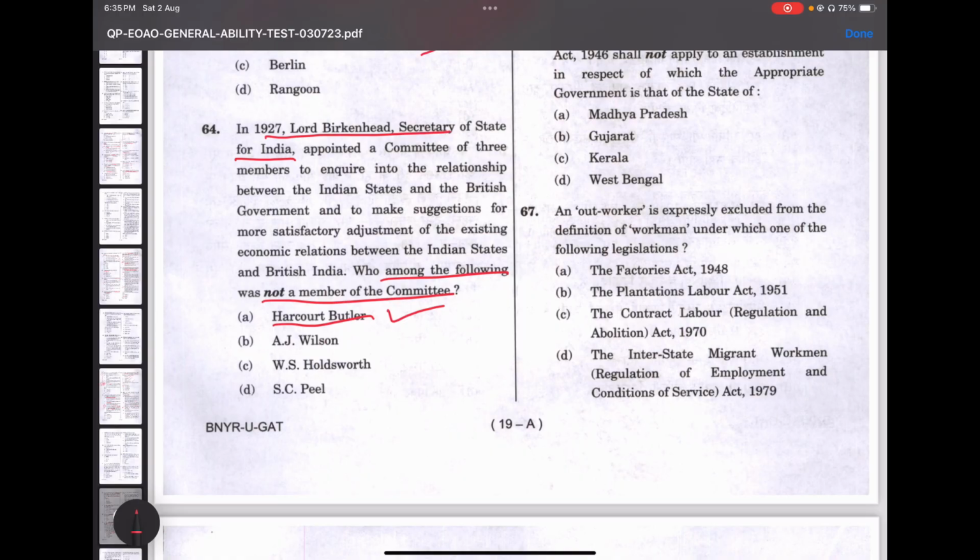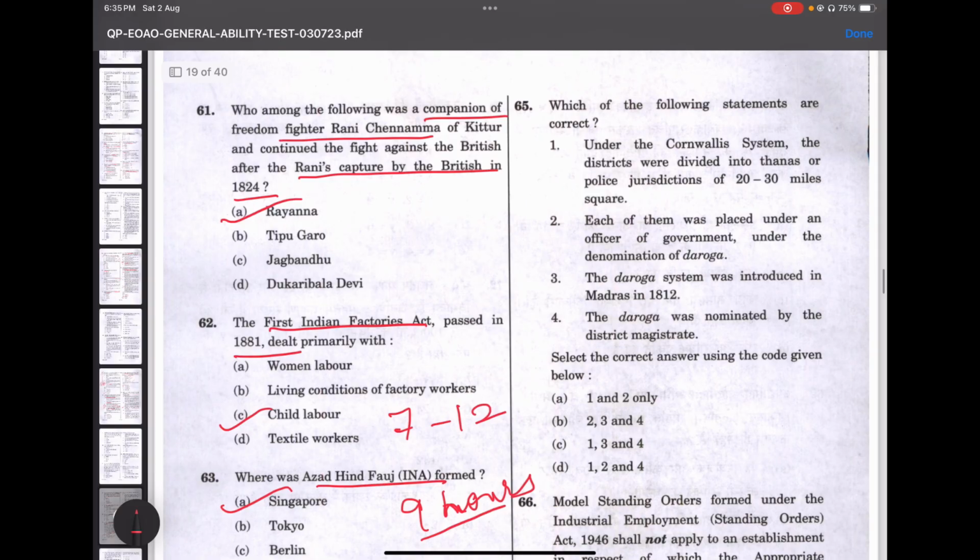Sale Holsworth, and Sidney Peel. So the odd one out is A.J. Wilson. Find out who A.J. Wilson is when you are reading.